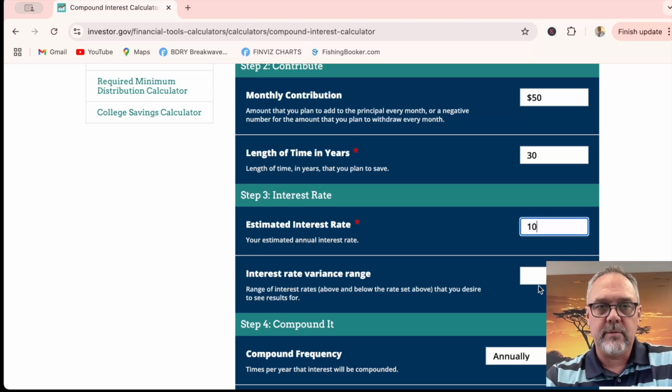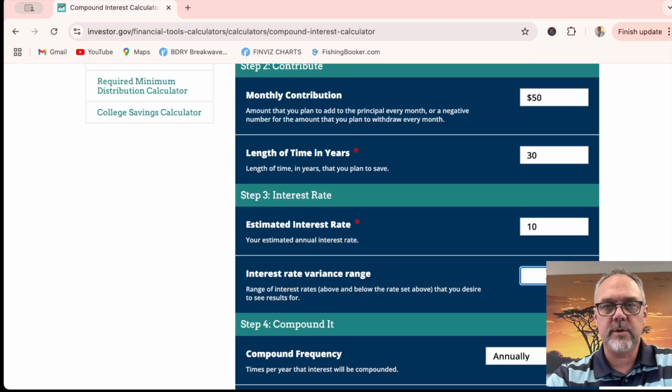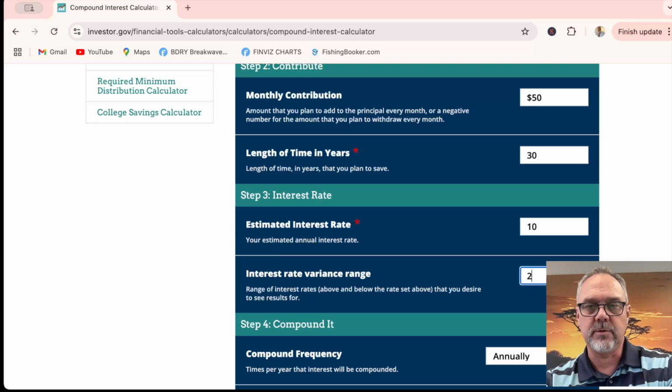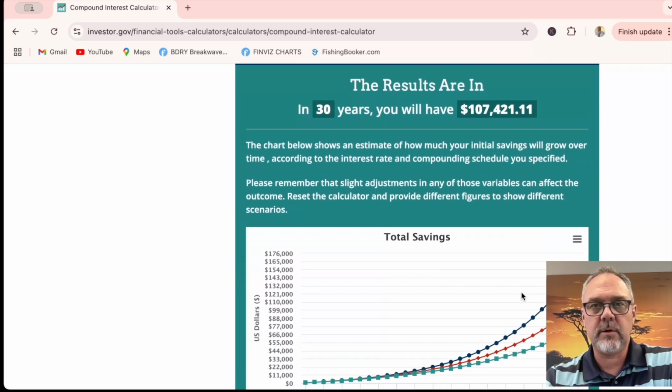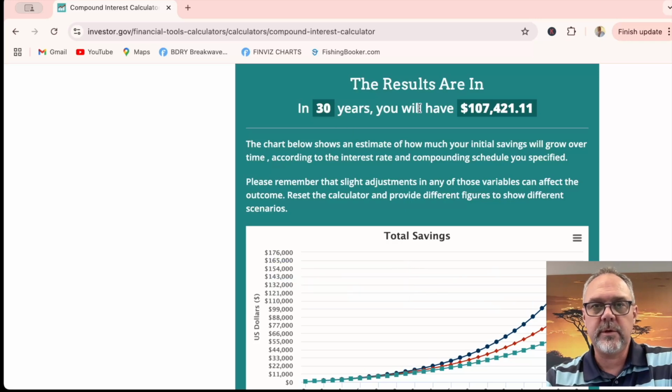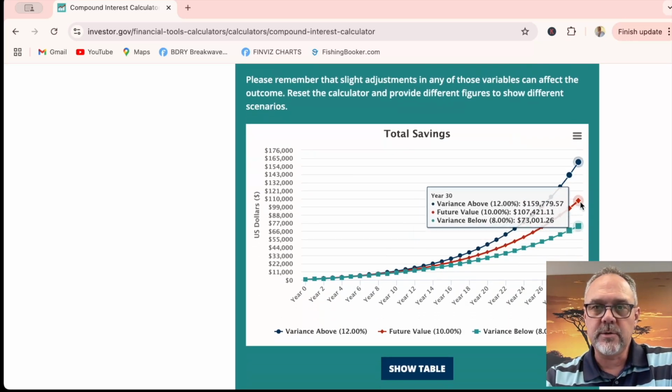So we'll do the average there, and then we'll do a variable in here. Let's say we'll do a 2% variable, so 2% up or down. Compounding is annually, it doesn't compound monthly, and then we simply hit calculate. So it calculates the results. In 30 years, you will have an estimated $107,421.